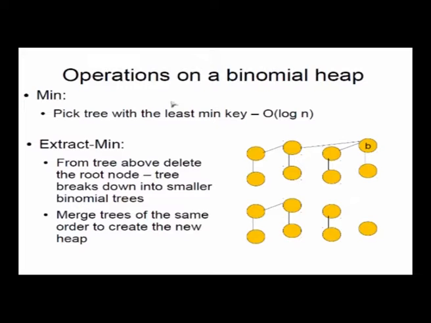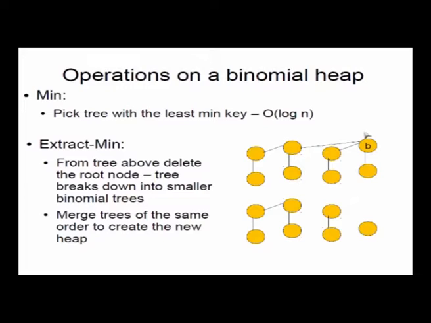So I have order log n trees, each of them I am doing a constant time operation, so the total complexity is order log n. Okay, so in order log n time I can find the minimum of the tree, and if I want to extract the min, which means I found the min, let's say this is the min, I want to extract it, which means I want to delete this node, then how do I do that?